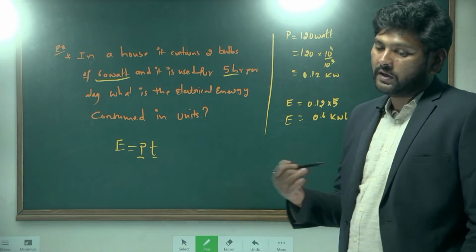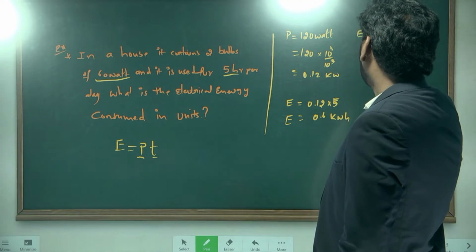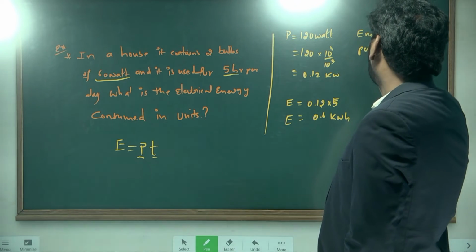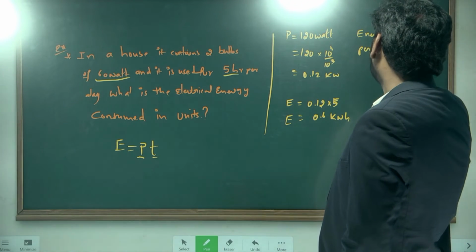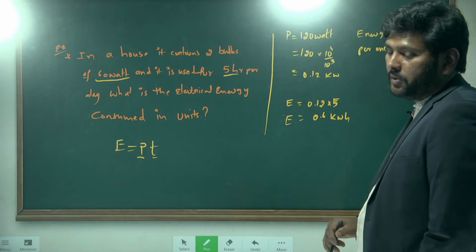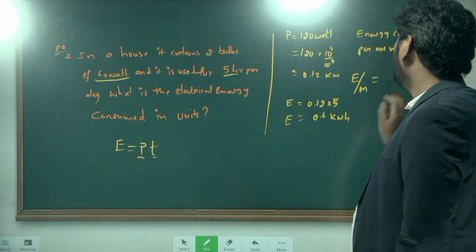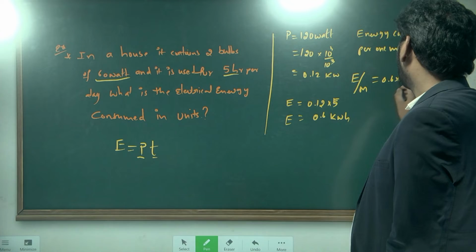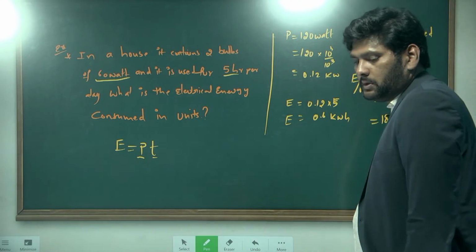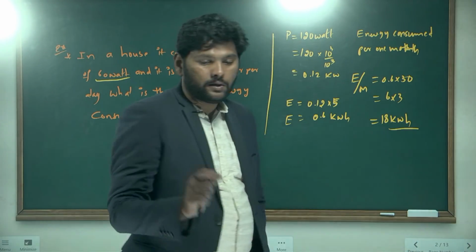If it is for 1 month, how much is it for 1 month? Energy consumed for 1 month. For 1 month how many days? 30 days. So total energy consumed for 1 month is equal to 0.6 into 30, which means 6 into 3, that is 18 kilowatt hour.